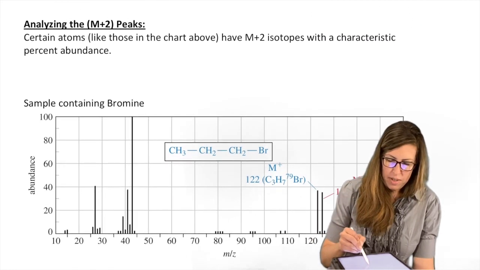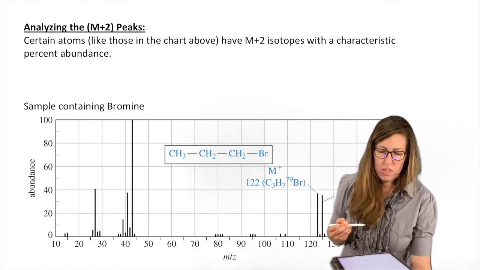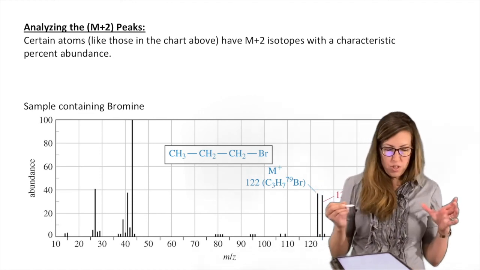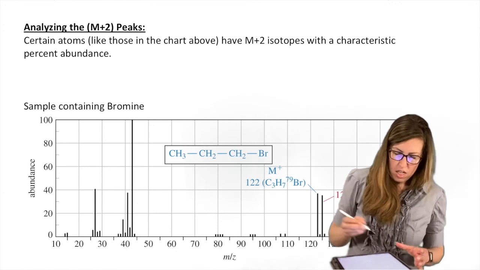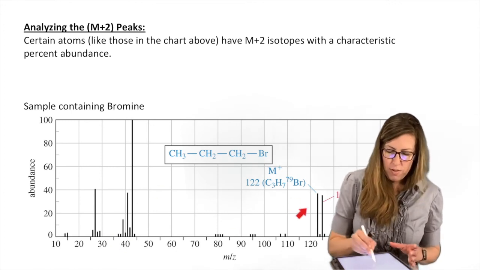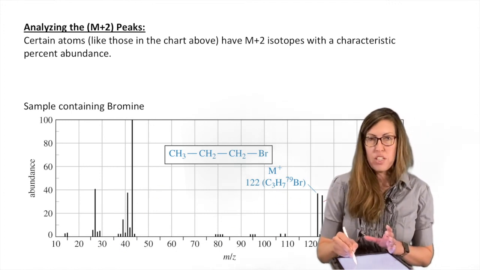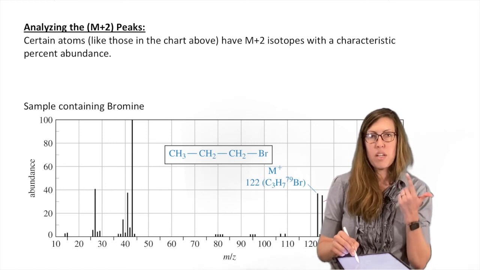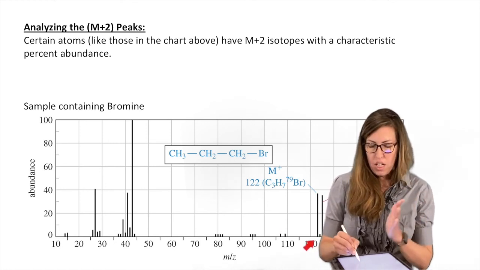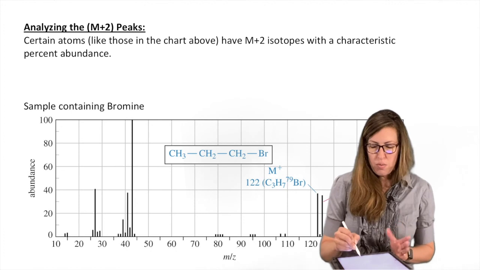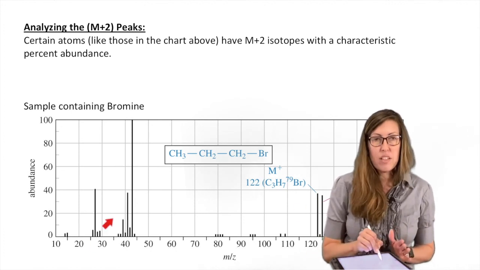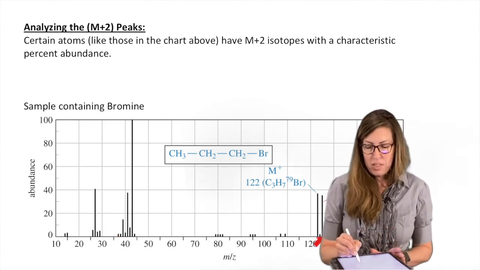Now let's get another mass spec here. When is M plus 2 useful? We're giving you the structure, and we're not even looking at fragments yet. We're looking at this region. We're talking about M plus 1, M plus 2, and any other M pluses we find, the molecular ion region. When we're looking at just the molecular ion region, we're really not looking at fragments yet. We're trying to get a molecular formula.